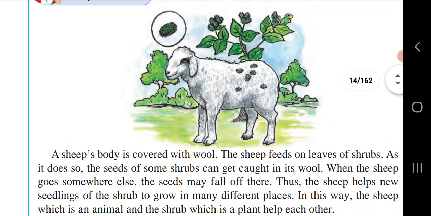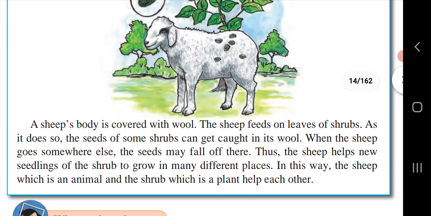Do you know? A sheep's body is covered with wool. The sheep feeds on leaves of shrubs. As it does so, the seeds of some shrubs can get caught in its wool. When the sheep goes somewhere else, the seed may fall off there. Thus, the sheep helps new seedlings of the shrub to grow in many different places. In this way, the sheep, which is an animal, and the shrub, which is a plant, help each other.